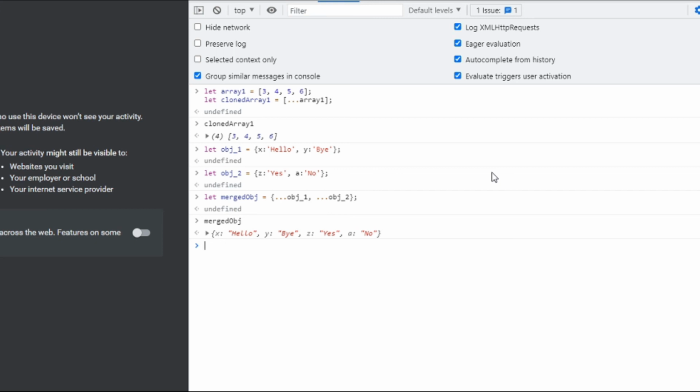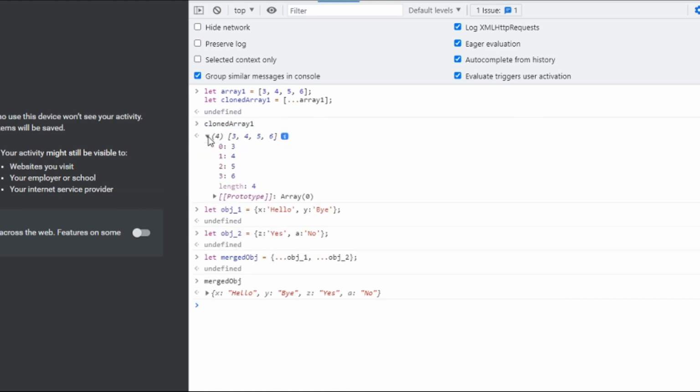If you see the example here, I am declaring array1 which has 4 elements inside it. Now I am cloning the other array, that is cloned array. Here I am giving array1 with 3 dots before. This is a spread operator. So when I try to console.log this cloned array, it gives the output of the cloned array1.